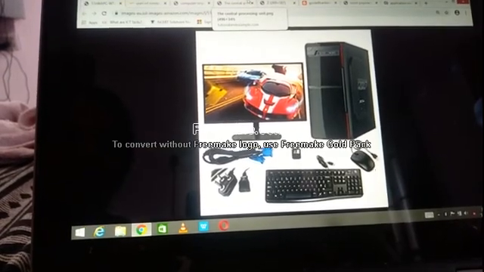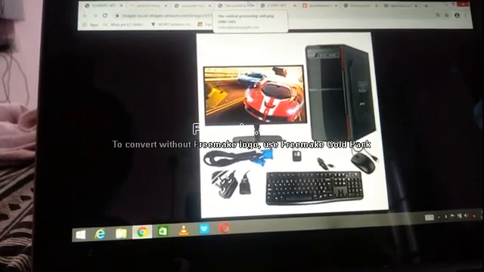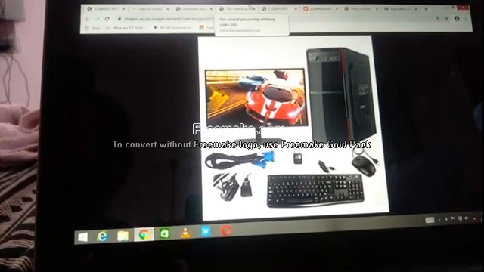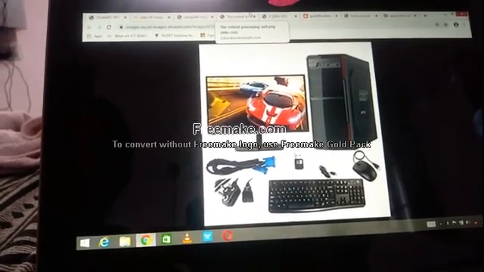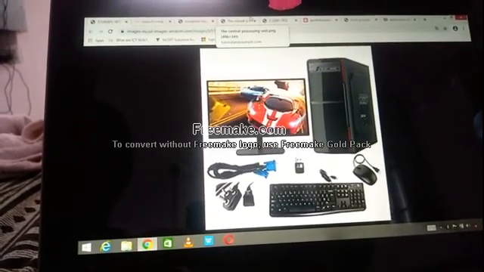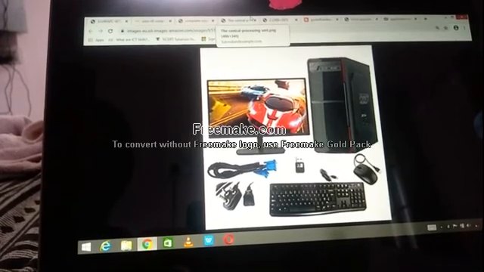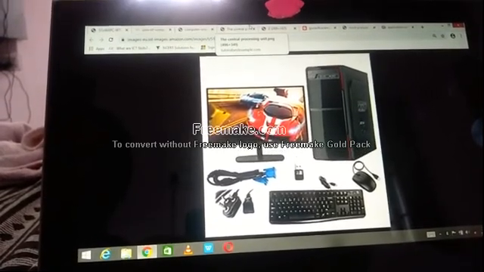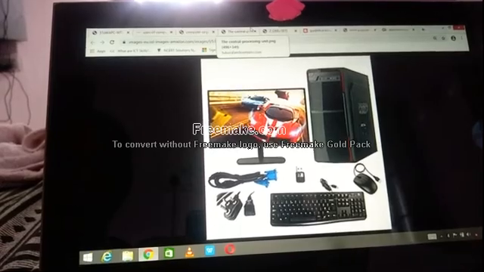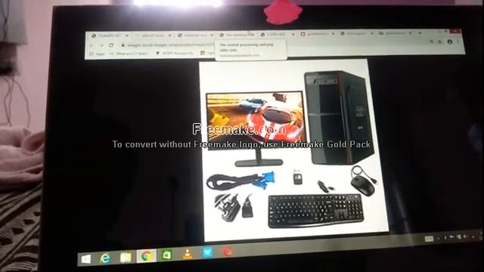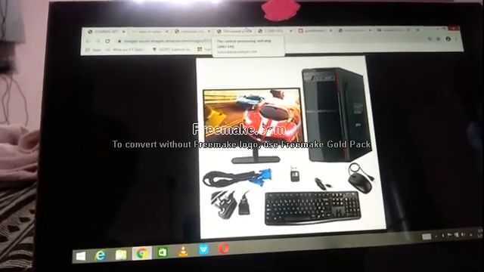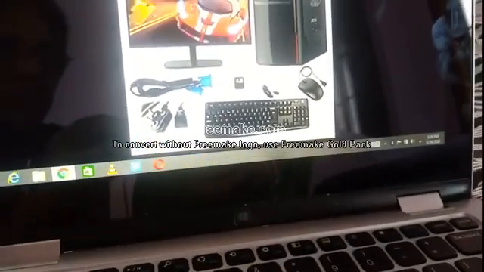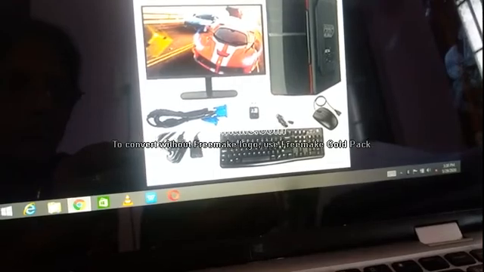First, we are going to see basics of computer. What is a computer? A computer is an electronic device. Since it is made up of electronic parts, it is known as an electronic device. What does a computer do? A computer has the ability to store, retrieve, and process data.